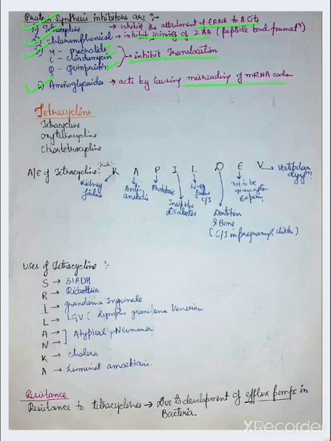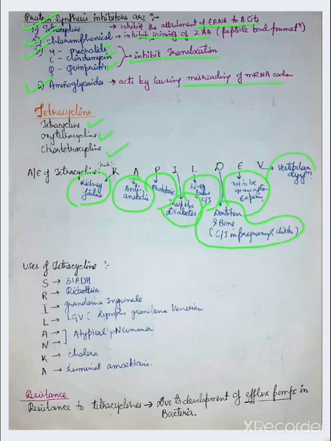Now, tetracyclines. These are oxytetracycline, tetracycline, and chlortetracycline. The trick for the adverse effects of tetracycline is Kapil Dev. Kidney failure is there, anti-anabolic, phototoxic, diabetes insipidus, contraindicated in liver failure, discoloration of teeth and bone meaning contraindicated in pregnancy and children, not to be given after expiry, and vestibular dysfunction.